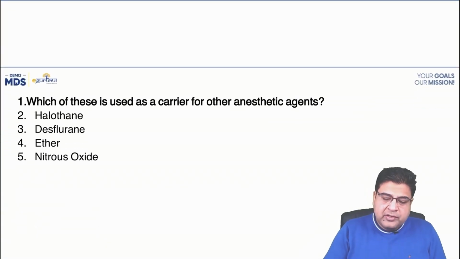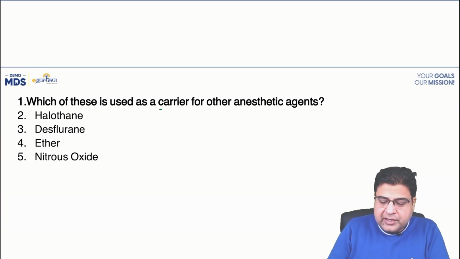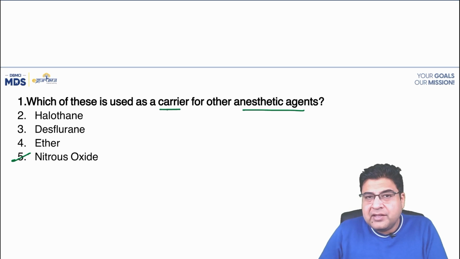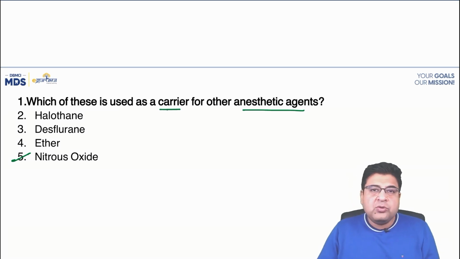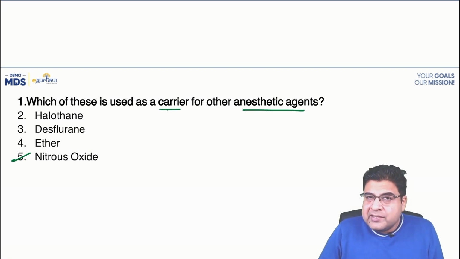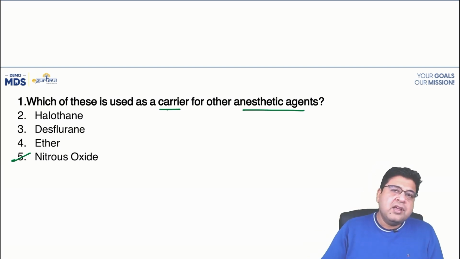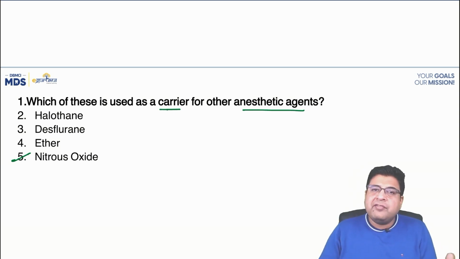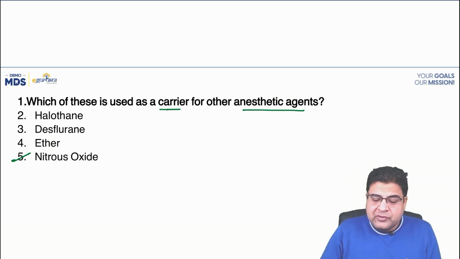Starting with question number 1, which of the following is used as a carrier in anesthetic agent? So we know that nitrous oxide is a medicine that has a capability to cross the membranes at a very fast speed. So this medicine is mainly used as a carrier. Although this is not a very good anesthetic agent, along with other medicine, this will help the other medicines to start their effect very early. So this medicine is always used as a carrier along with the other anesthetic drug. So answer is nitrous oxide.